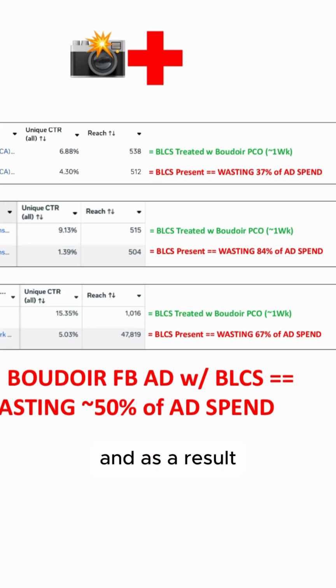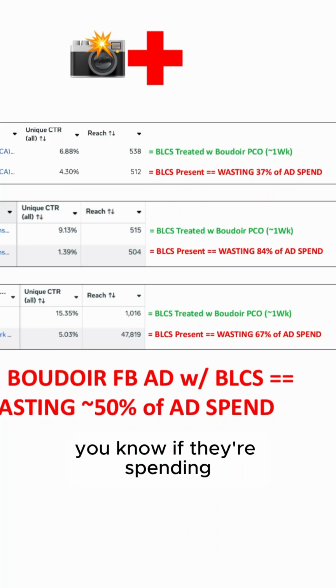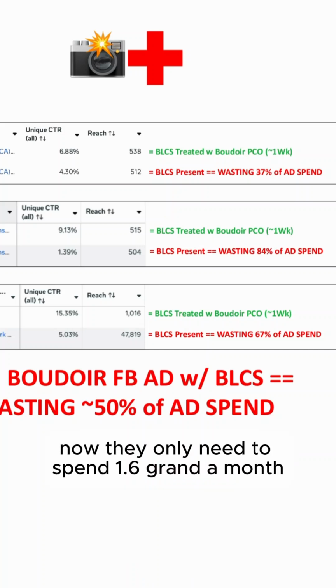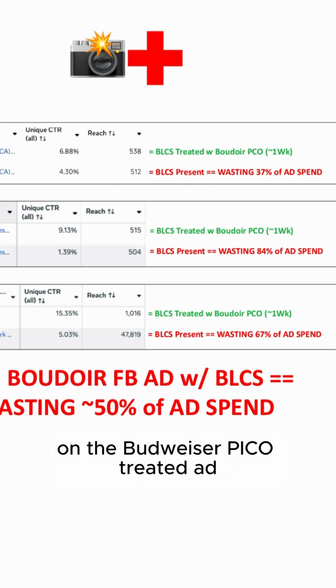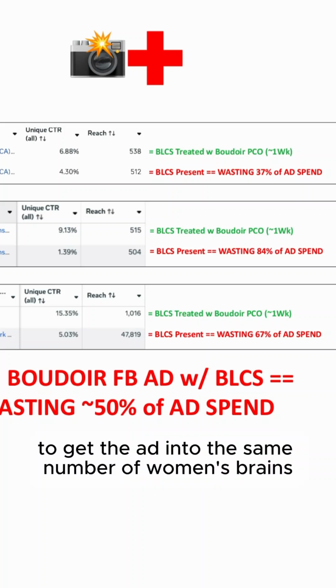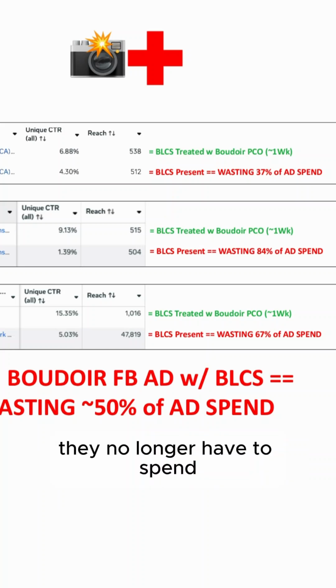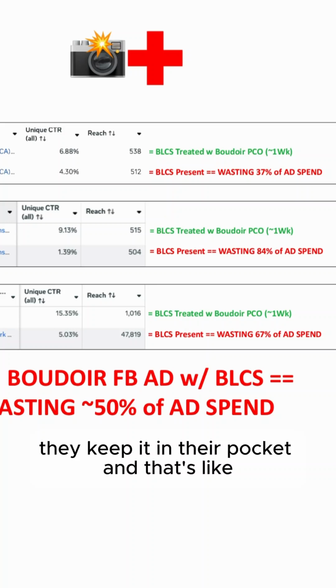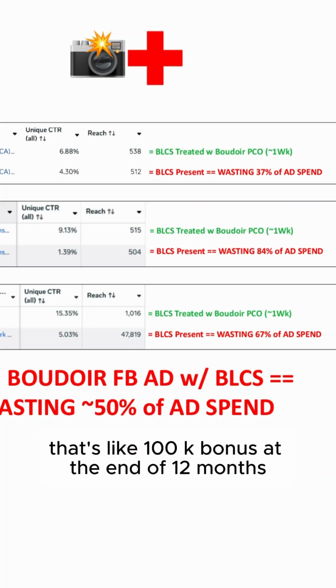And as a result, if they're spending 10 grand a month on the original Boudoir Facebook ad, now they only need to spend 1.6 grand a month on the Boudoir Pico treated ad to get the ad into the same number of women's brains. So $8,400 a month they no longer have to spend, take it out of their budget. They keep it in their pocket. And that's like a 100K bonus at the end of 12 months.